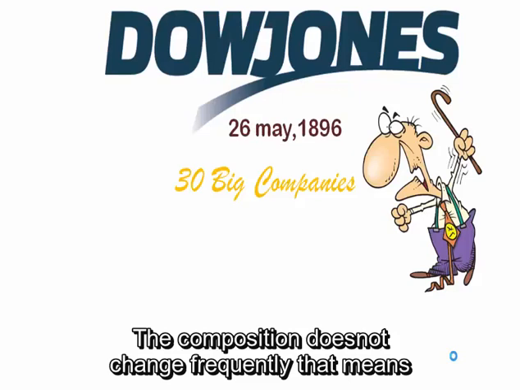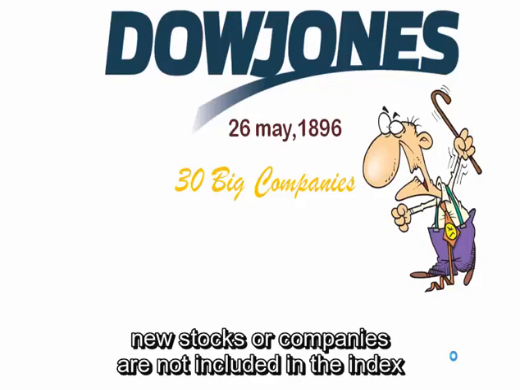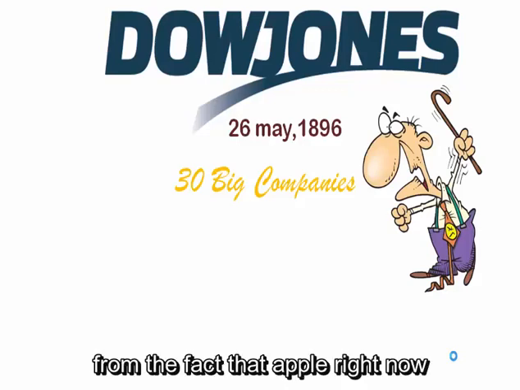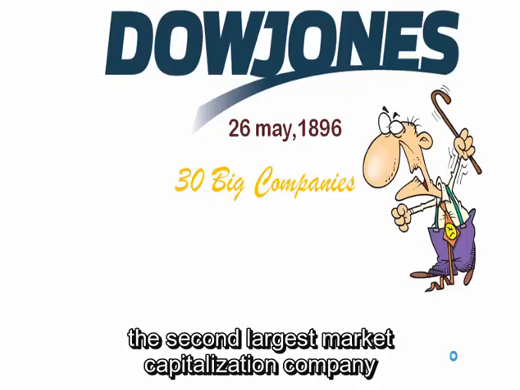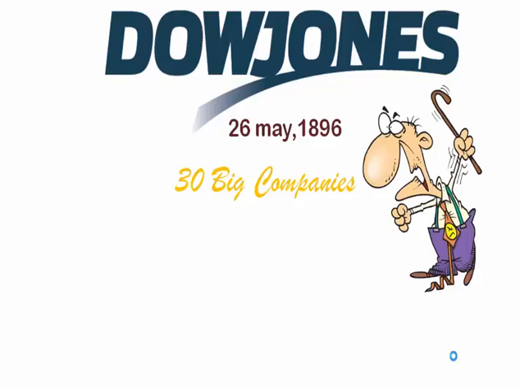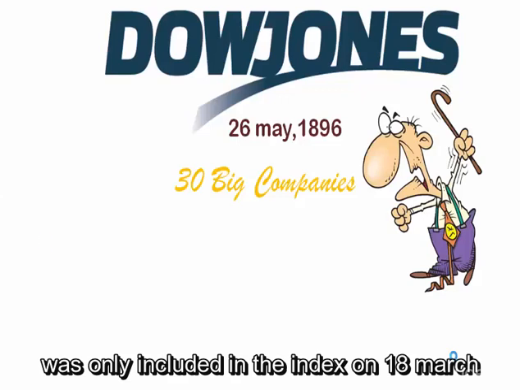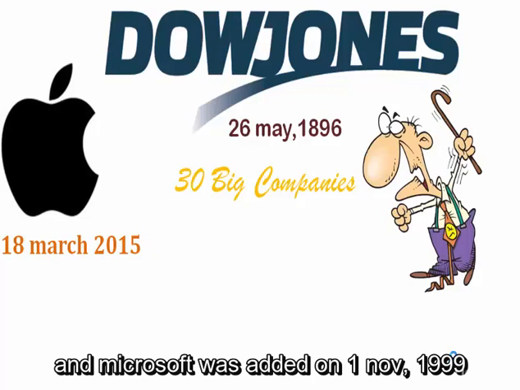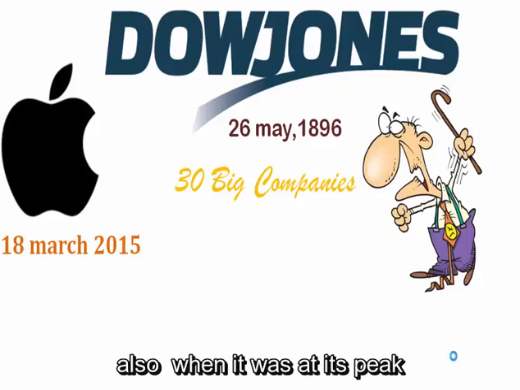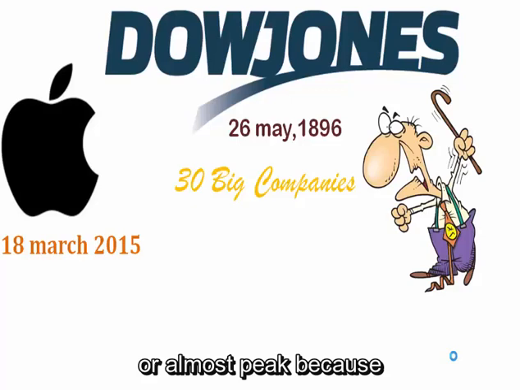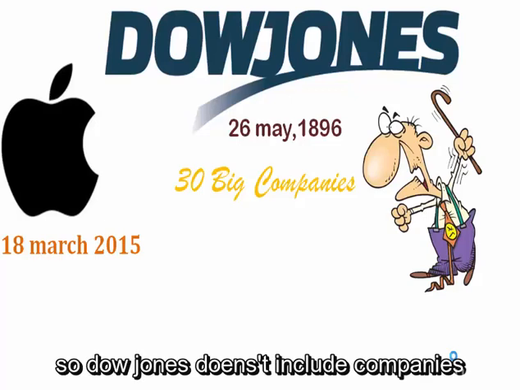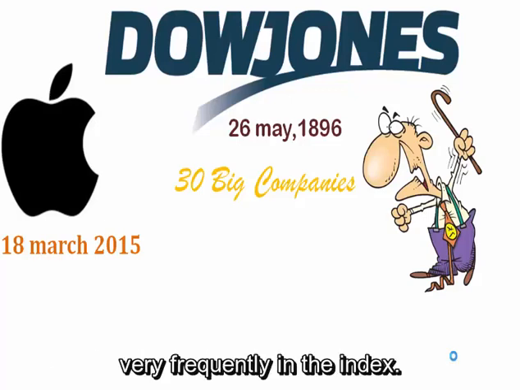The composition does not change frequently. That means new stocks or companies are not included in the index easily as compared to other indexes. You will get an idea of that from the fact that Apple, right now the second largest market capitalization company, was only included in the index on 18th of March 2015. And Microsoft was added on 1 November 1999, also when it was at its peak or almost peak, because a lot of dot-com bubble tech companies were on their peaks. So Dow Jones doesn't include companies very frequently in the index.